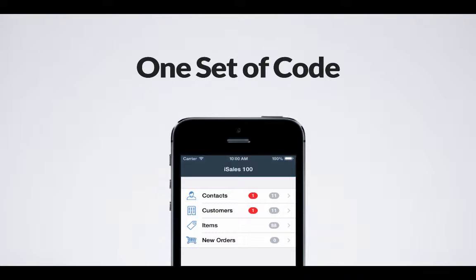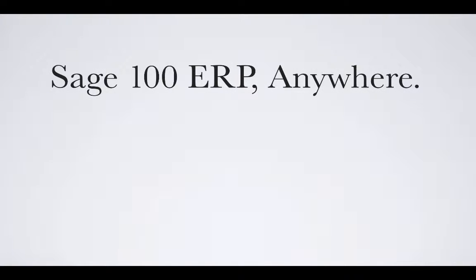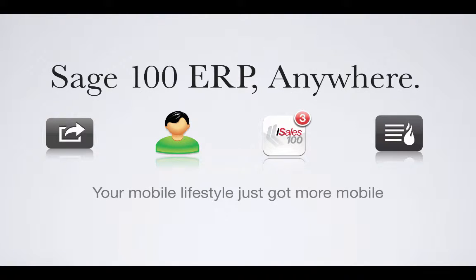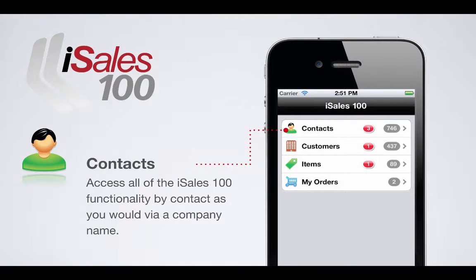If you think about cloud enablement, Apple's done that with the Apple Store and iTunes probably better than anyone. Now, there are some companies who choose to buy what's called an enterprise license from Apple and do private distribution of the app to make sure that they're controlling when their sales reps are installing and all of that. But every version that we do of iSales 100, and we're on our 4th major release of the product right now, is backwards compatible to the prior versions running iSales on the back end. So here's a little preview of the app, and then we're going to go into a live demo environment.